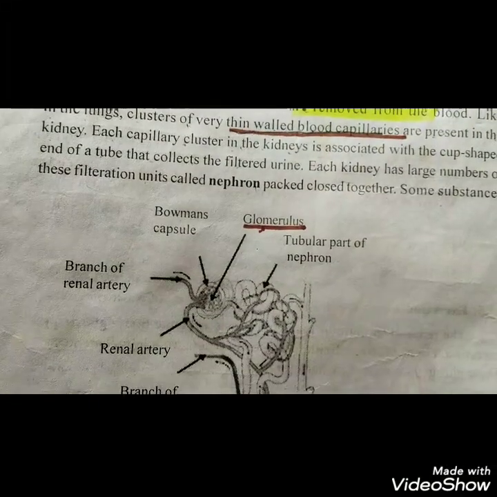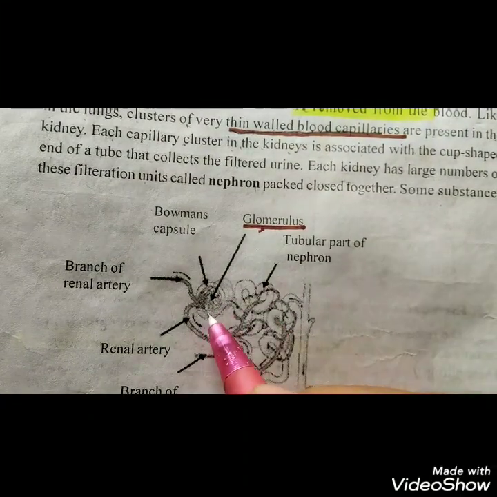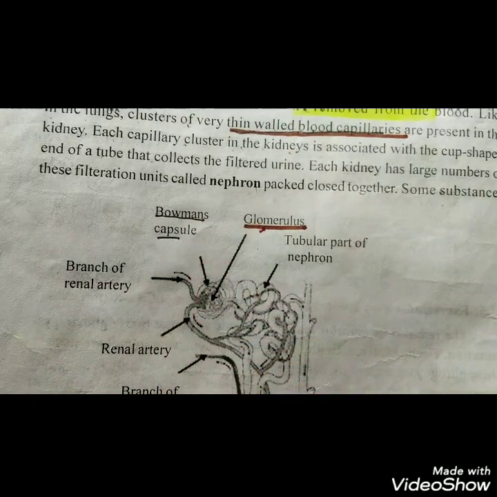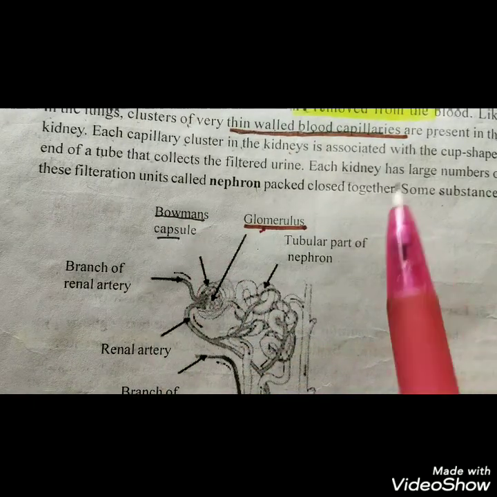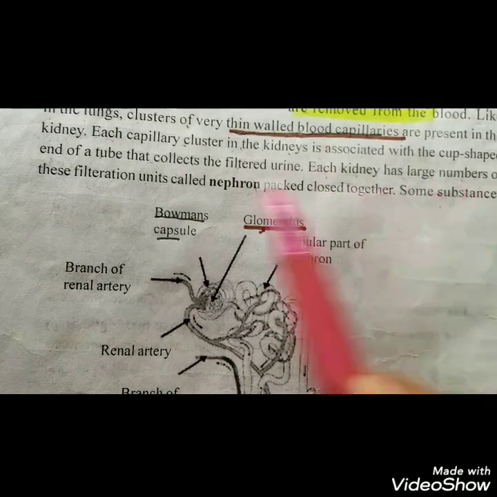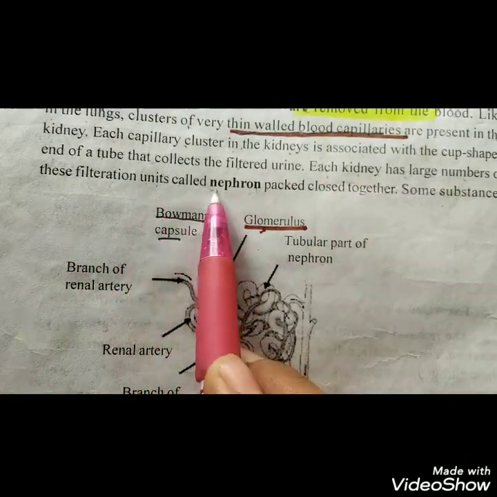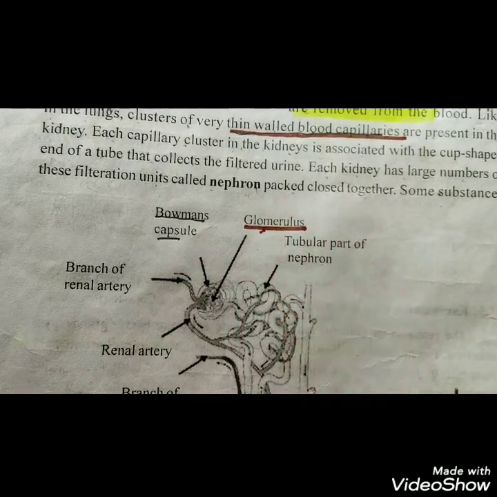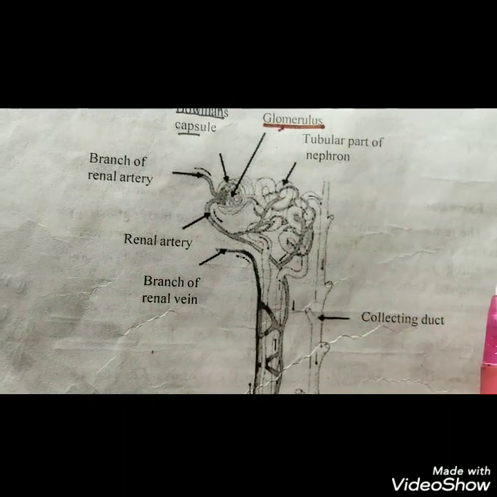So what happens once the filtration is complete? This cup-like structure, which is known as the Bowman capsule, will collect the filter unit. Each kidney has a number of these filtration units called the nephron packed close together. So this is the basic structure of the nephron.